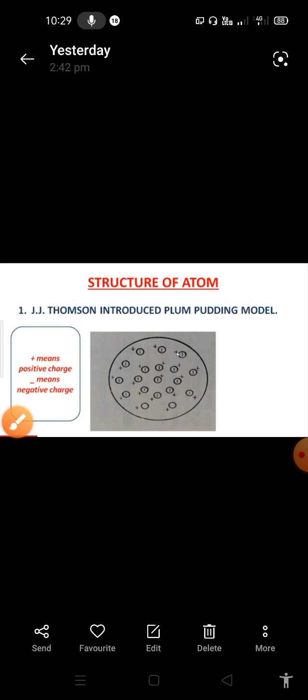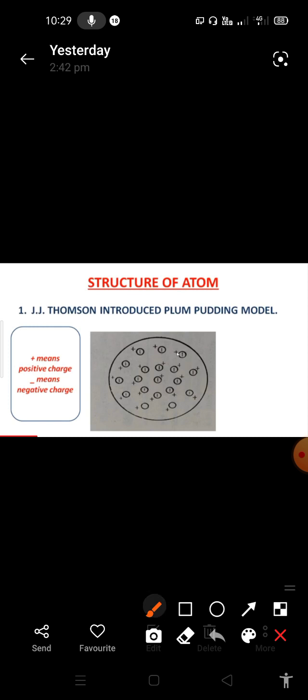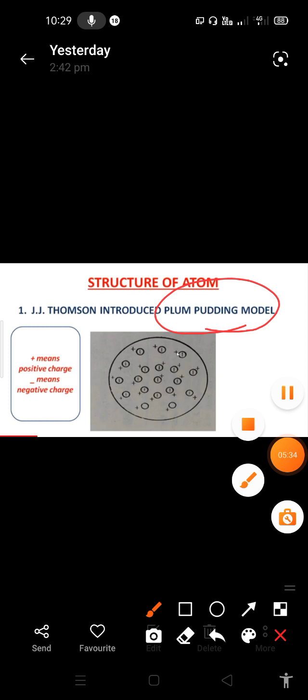What is the plum pudding model here? Simply, it is like a watermelon structure. According to J.J. Thomson, the structure of the atom is compared with a watermelon. Inside the watermelon, the red colored layer is completely filled. The red layer is compared with the positive charge of the atom.